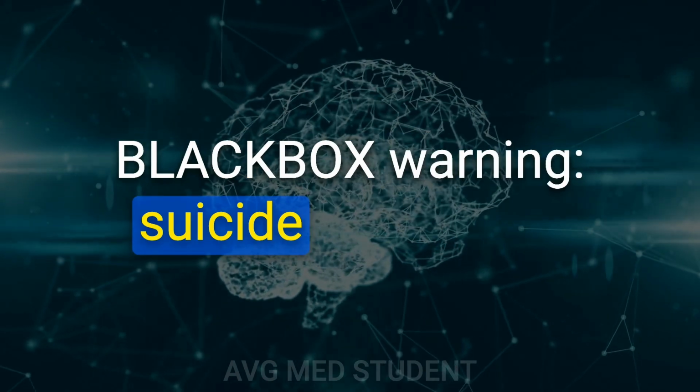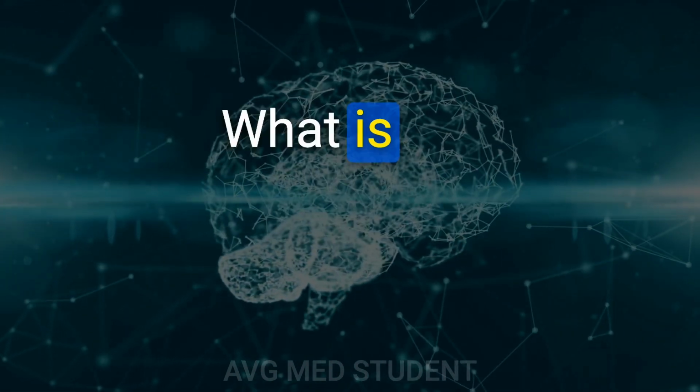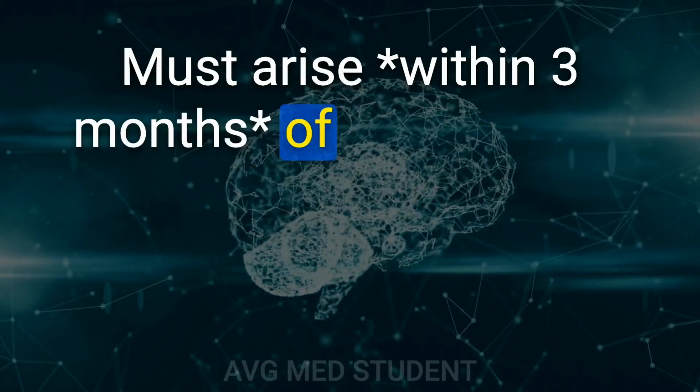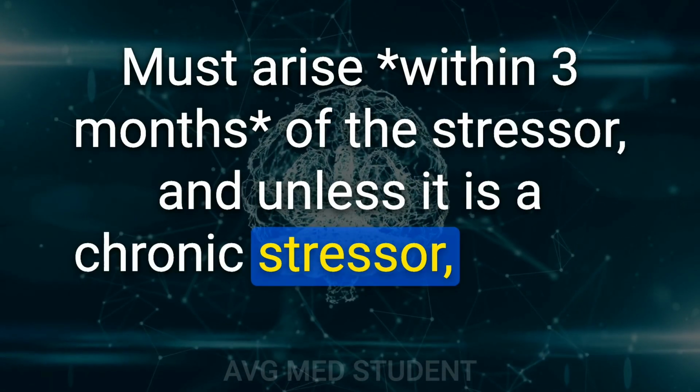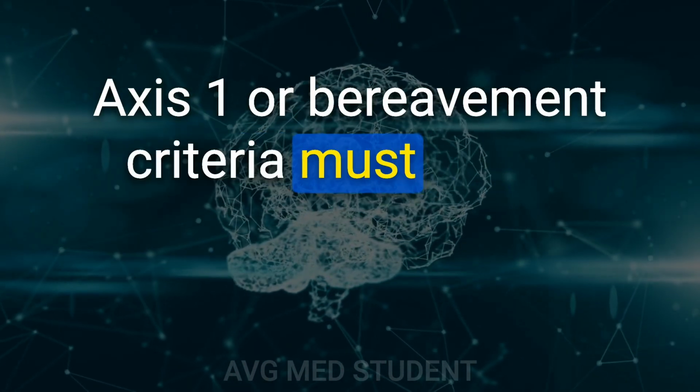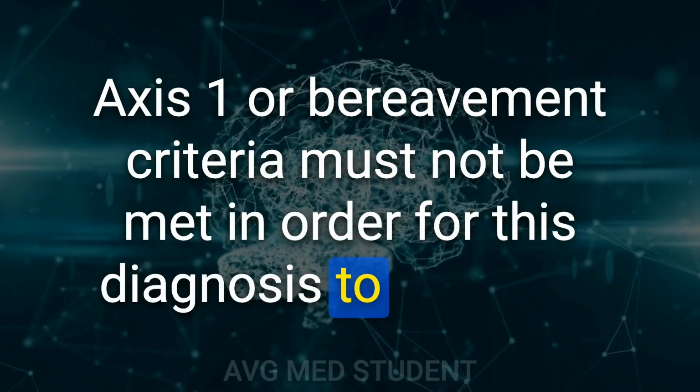Black box warning, suicide risk in kids. 18. What is the diagnostic criteria for adjustment disorder? Must arise within 3 months of the stressor, and unless it is a chronic stressor, it must resolve within 6 months. Axis 1 or bereavement criteria must not be met in order for this diagnosis to be given.